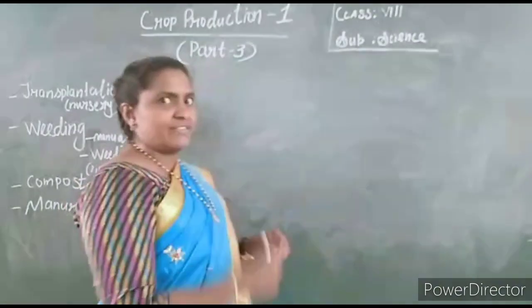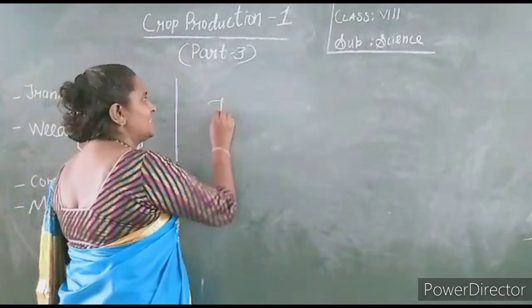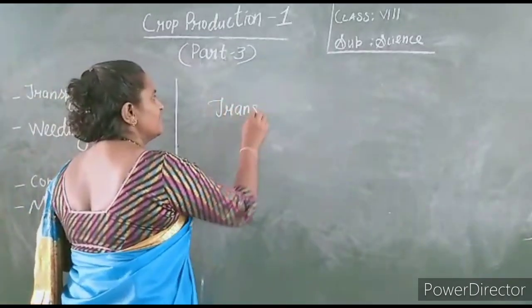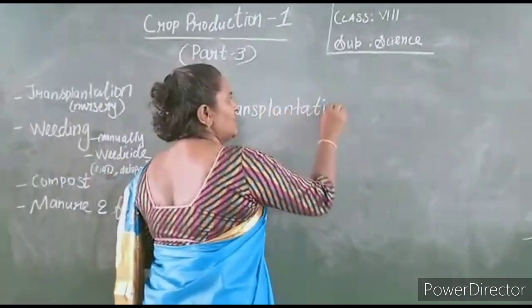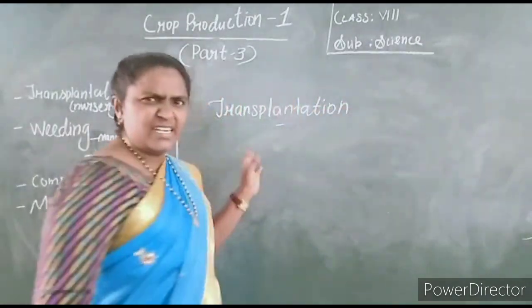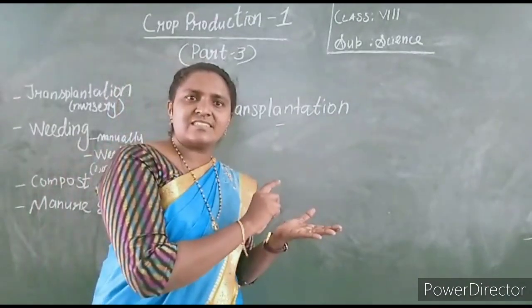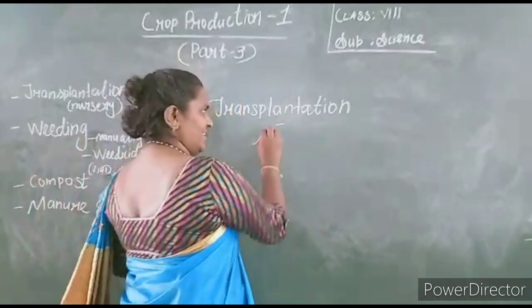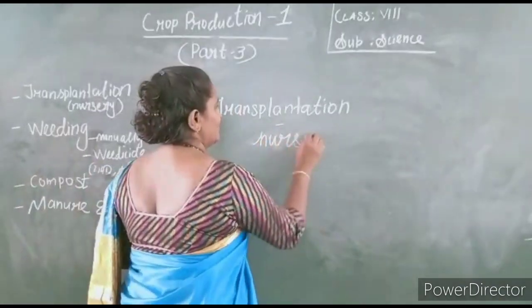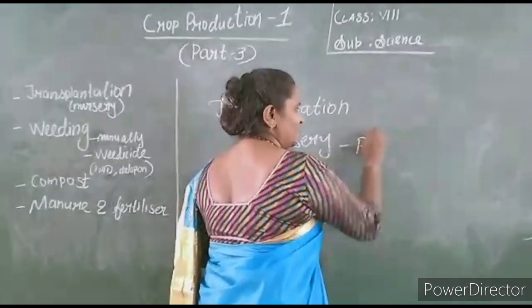Okay. Today you are studying the third step. Today's first topic is transplantation. What is transplantation? It is a process of removing seedlings from the nursery to the field. What is a nursery? It is a place.